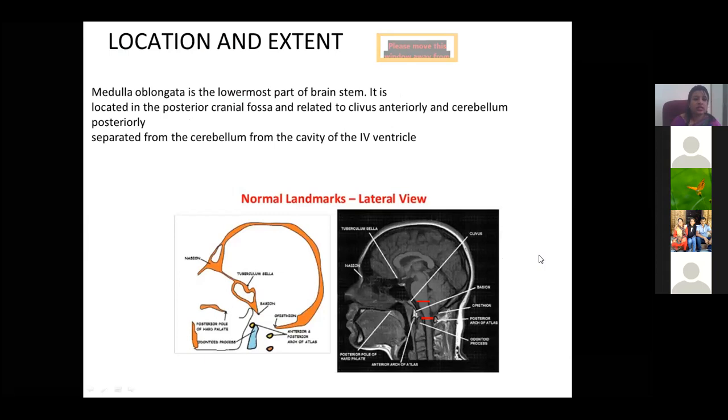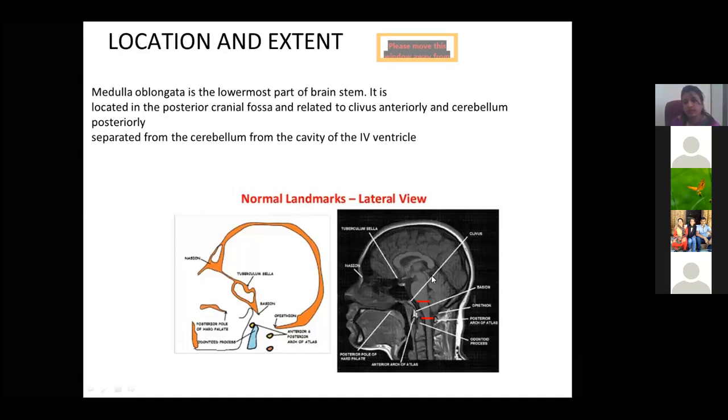Location and extent. Medulla oblongata, mainly the lower part of the brainstem, is located in the posterior cranial fossa and related to the clivus anteriorly and cerebellum posteriorly. Separated from the cerebellum by the cavity of the fourth ventricle. So this is the image showing the location in the skull. Below the clivus, the medulla oblongata is present, and this is a